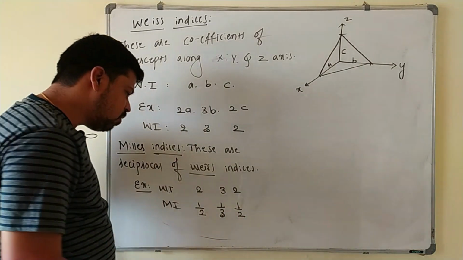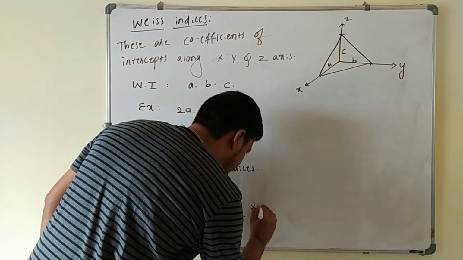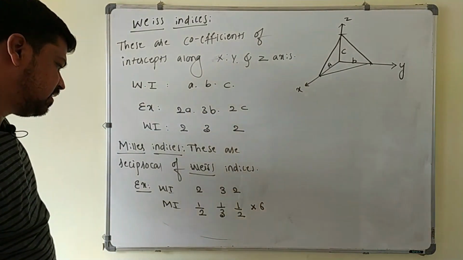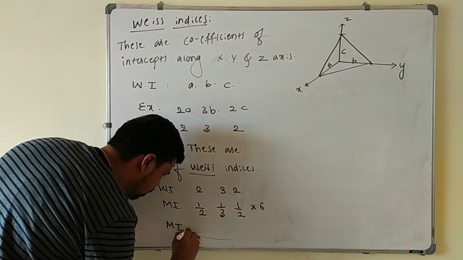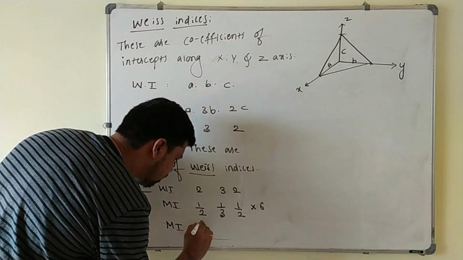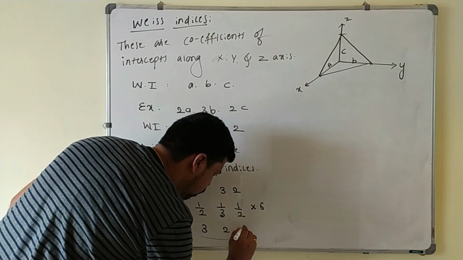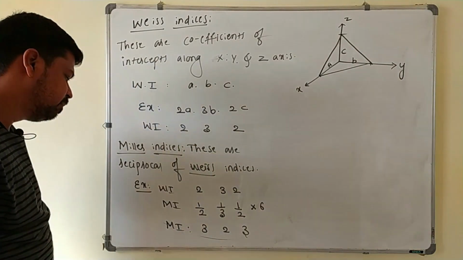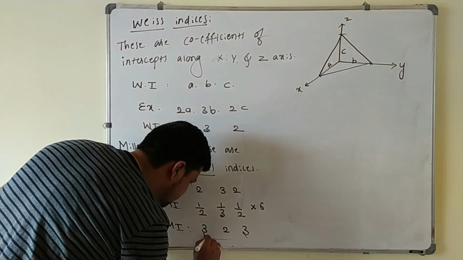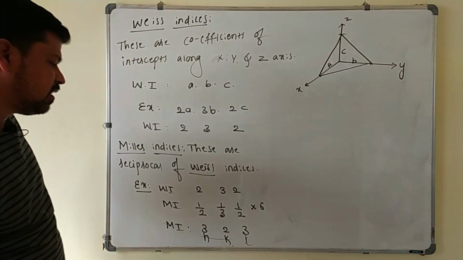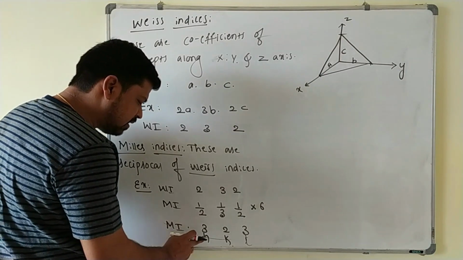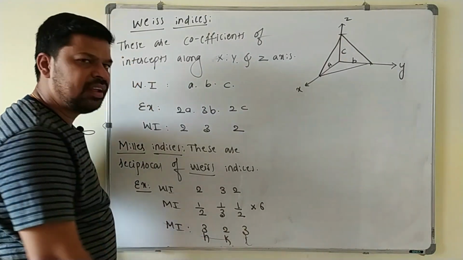To make it a whole number integer, this is multiplied with a suitable number, I will take it as 6. So the Miller indices will be 3, 2 and 3 here. These Miller indices are called H, K and L, because they are indicated by the letters H, K and L here.